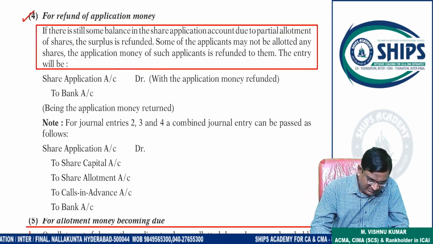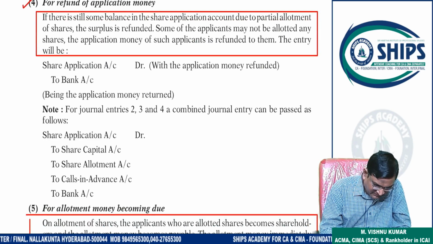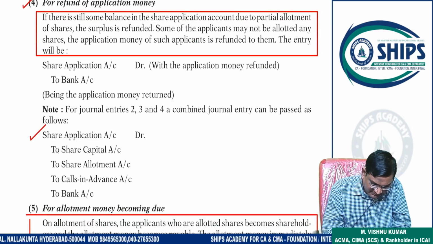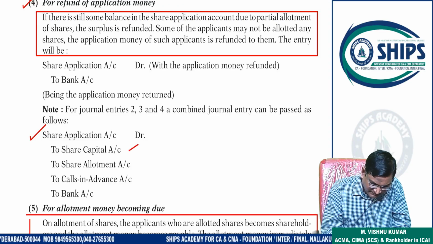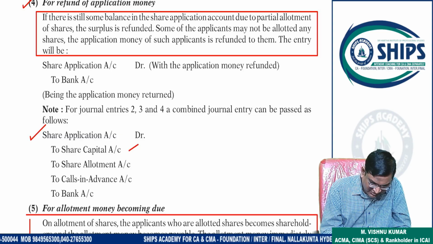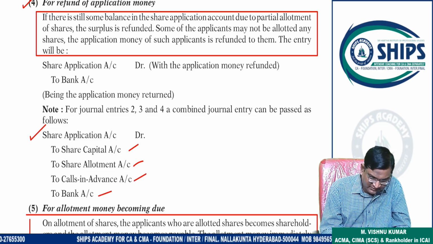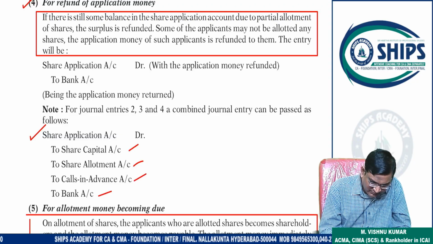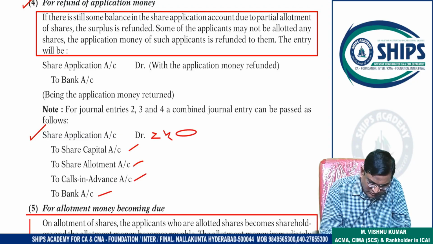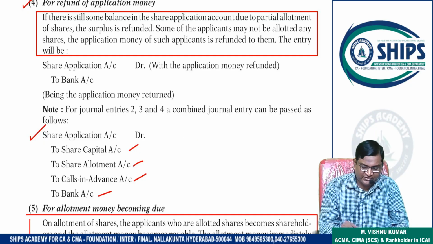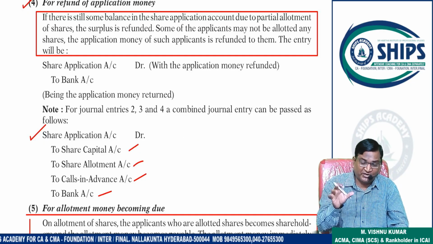Okay, so here this is the journal entry. So share application account debit to share capital. How much transfer to share capital? That will come here. To share allotment, how much adjusted in allotment? That will come here. To calls in advance, that will come here. How much refunded? That will come here. So in my example, Mr. Ram has applied for 24,000 shares. So Ram point of view entries will not come. Whole company point of view entries will come.